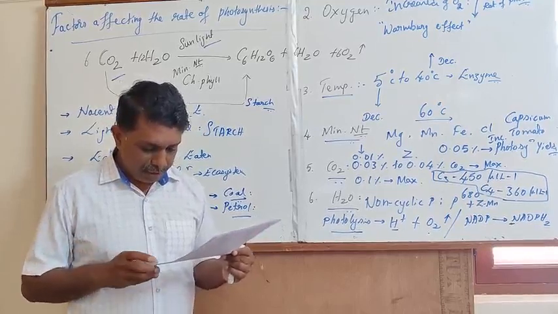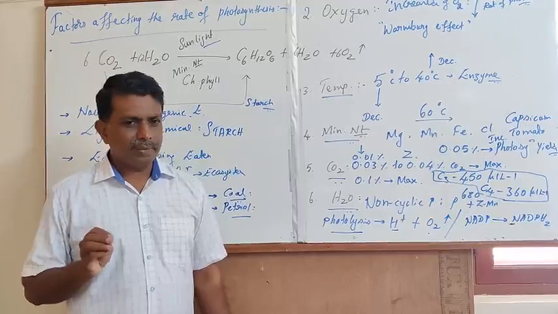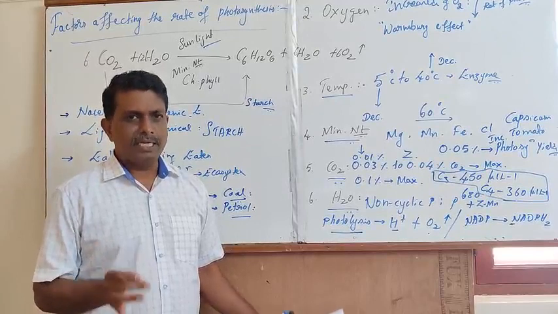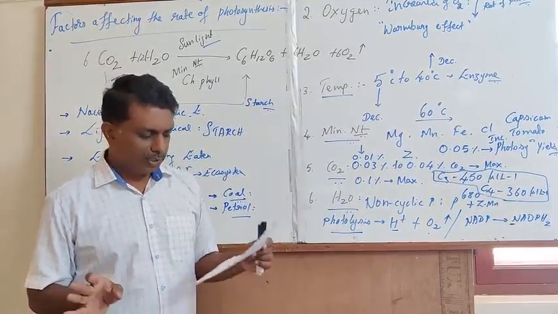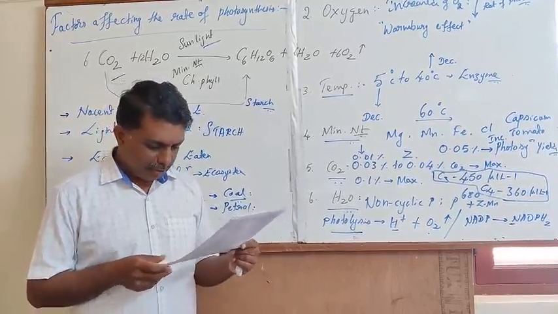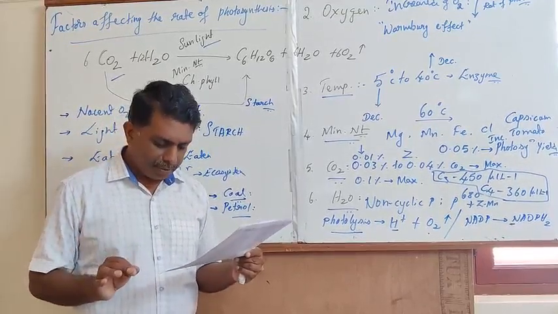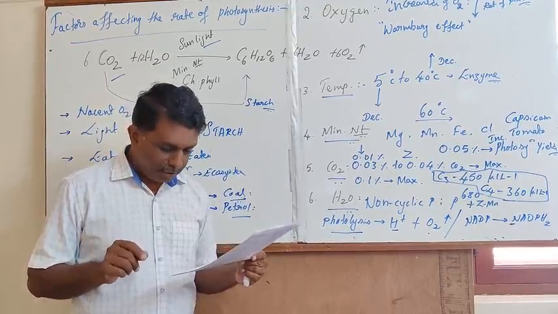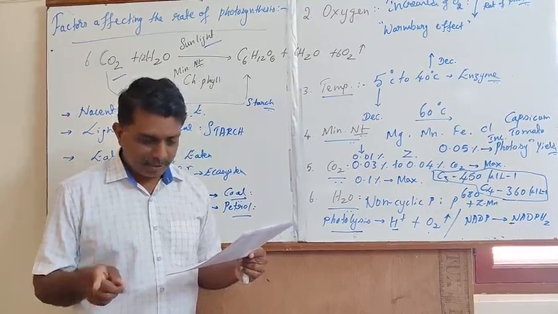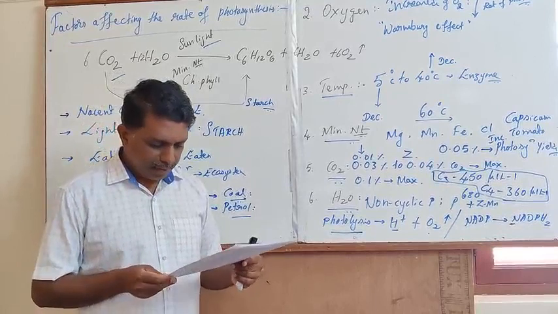Which one of the following is not a stage of the Calvin cycle? The Calvin cycle is normally evidenced in three important steps, namely carboxylation, reduction, and regeneration, involved in the Melvin-Calvin cycle or the C3 cycle. But in the question they ask which one of the following is not a stage. Oxygenation is not a stage in the Calvin cycle.